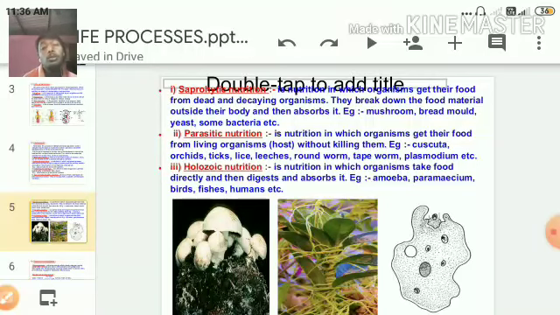Parasitic nutrition is a nutrition in which organisms get their food from living organisms, or you can call that the host, without killing them. Examples: cuscuta, orchids, ticks, lice, leeches, roundworms, tapeworms, plasmodium, etc.